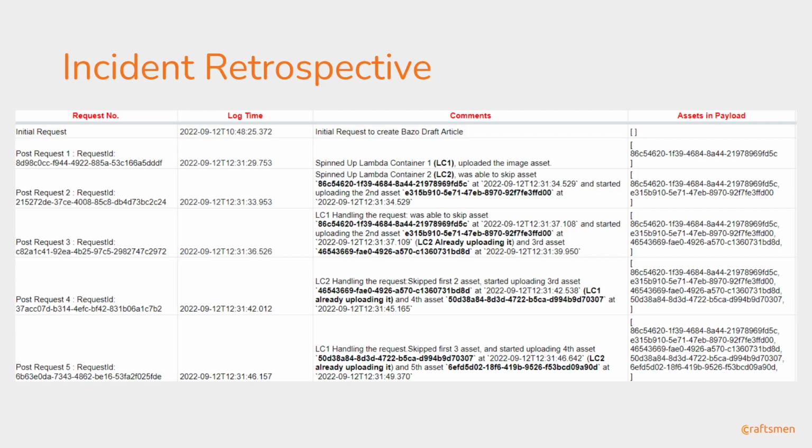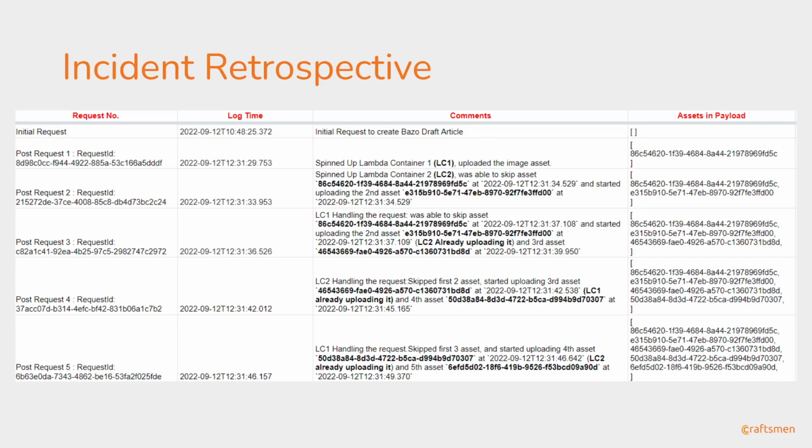So whenever the initial upload asset request came, within a short deviation of time, like a 3-second deviation, another request came. It was something which wasn't intended, and what was happening is that two lambda containers were spun up at that moment, and both of them started doing the same thing, and uploaded the asset twice in the XCM system.